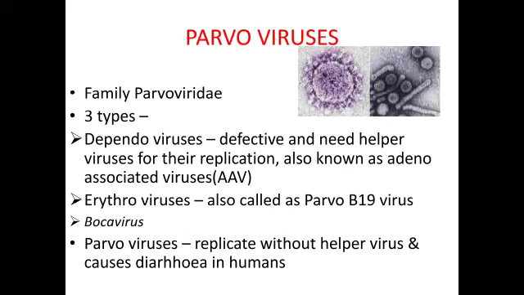This parvovirus comes under the family Parvoviridae, and there are three types of virus under this. They are dependoviruses, erythroviruses, and bocaviruses. Erythrovirus is also called Parvo B19 virus. These viruses replicate without helper virus and cause diarrhea in humans.